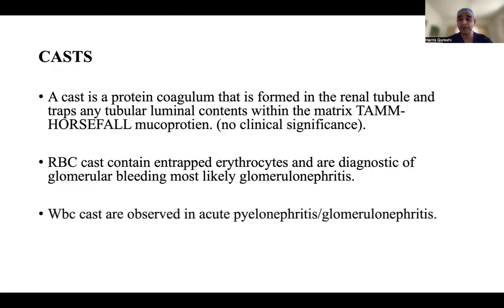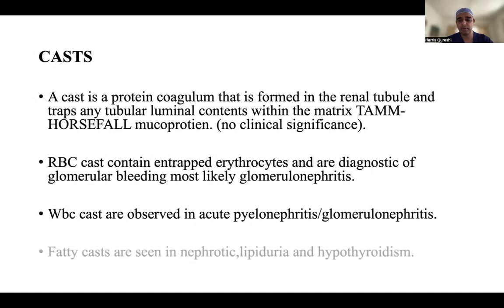As I told you, hematuria can have a lot of causes, and to rule those out, you need to know a bit about casts as well. WBC casts are seen in infective processes like acute pyelonephritis and in glomerulonephritis. Fatty casts are seen in nephrotic syndrome, lipiduria and hypothyroidism.